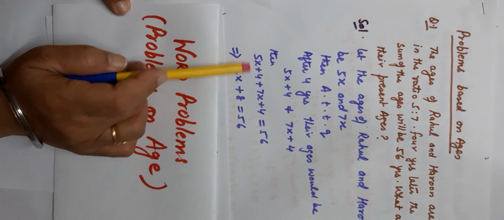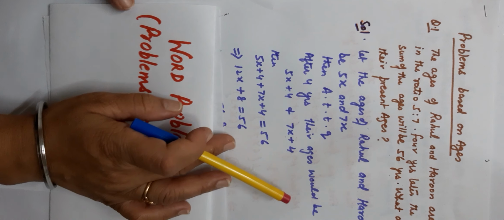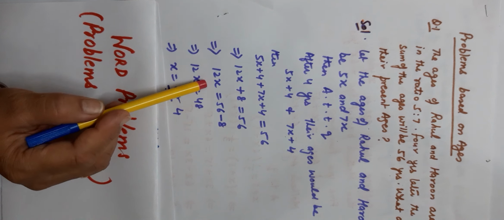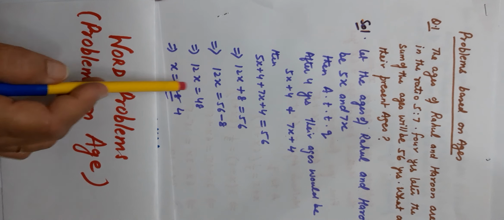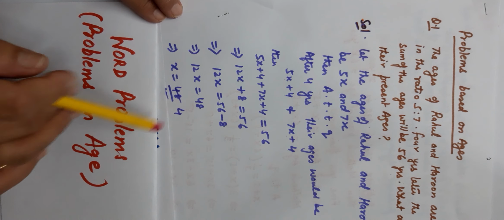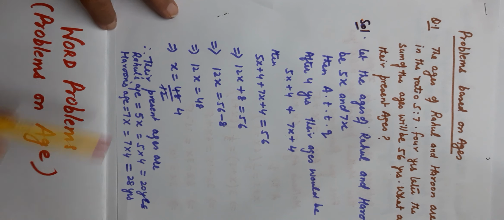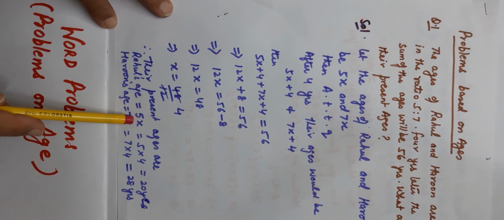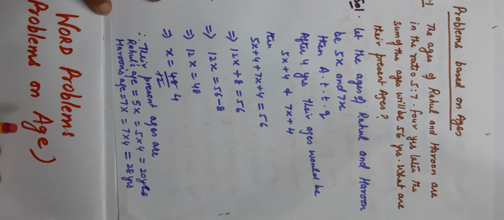Here I have like terms, so I can add: 12x plus 8 is equal to 56, which implies 12x is equal to 56 minus 8, which implies 12x is equal to 48, which implies x is equal to 4. Now this is the value of x, but the ages will be 5x and 7x. So 5 into 4 is 20 years, and 7 into 4 is equal to 28 years.